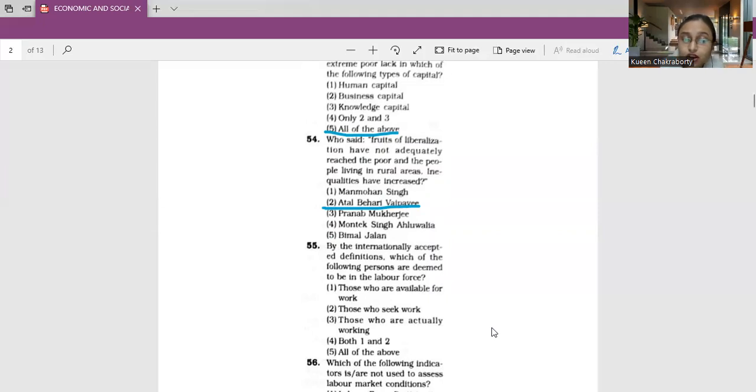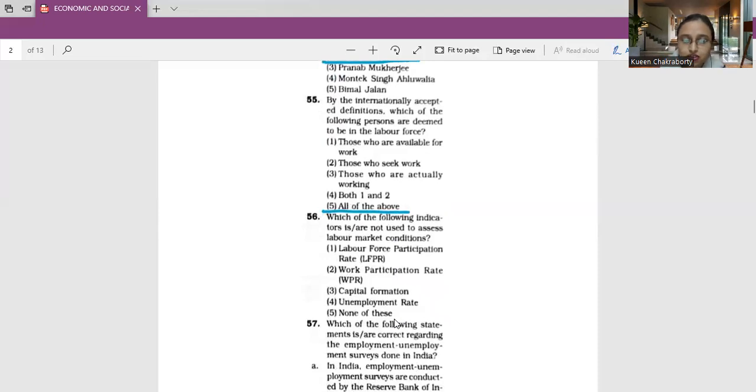Correspondingly, all those who are not working and are neither seeking nor available for work are considered outside the labor force, and hence they are not counted or do not figure in the employment or unemployment statistics. So accordingly, all of the above will be our correct answer. That is 1, 2, 3, all are correct. So we will mark this as our correct option, that is option number 5.